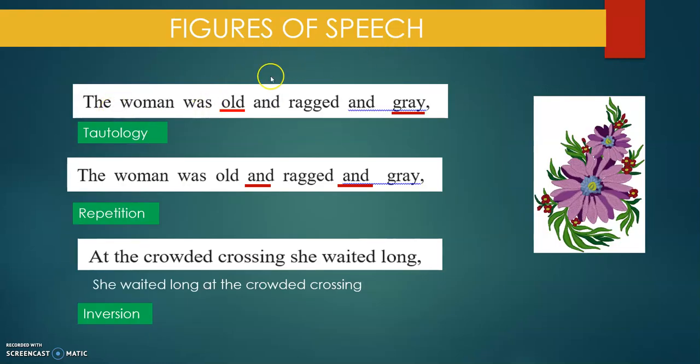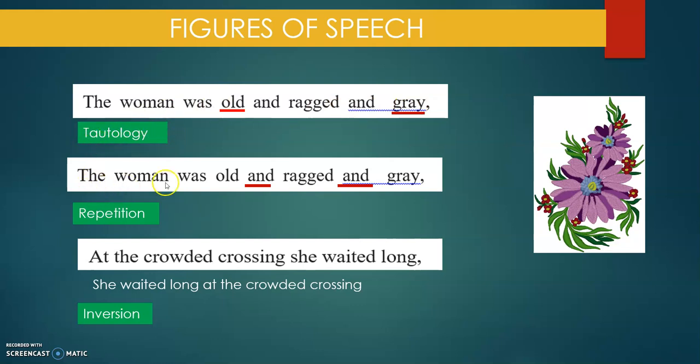The first line is: the woman was old and ragged and grey. Now old and grey mean the same thing. So when you have two words of the same meaning, it is known as tautology.